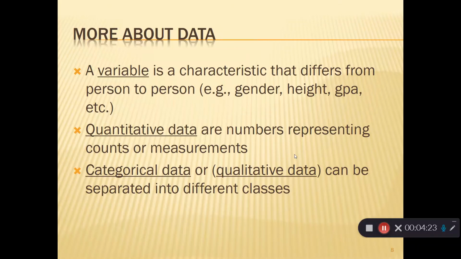So for example, things like an age or a GPA would be a meaningful quantitative data piece. But something like the number on your sports jersey, that's not really a measure of anything. That's more like a name. So even though that's a number, it's not a meaningful number. So that would not be quantitative, that would be categorical. Categorical or qualitative data is like names of things. So like my hair color would be a qualitative or a categorical data.